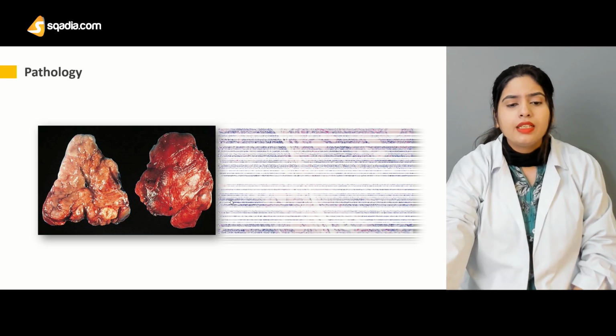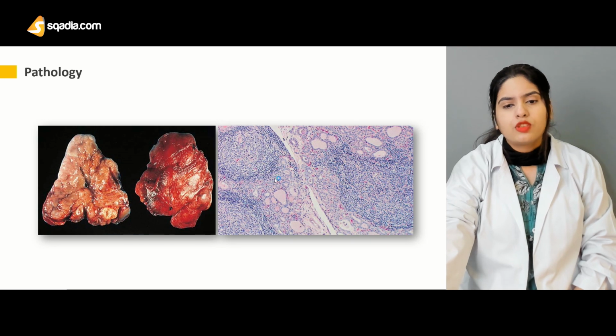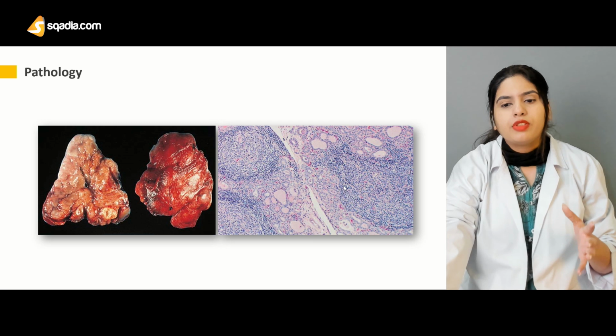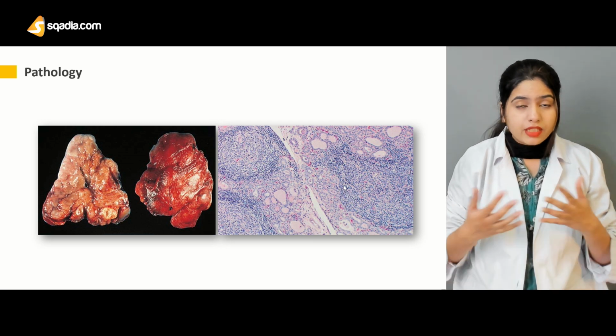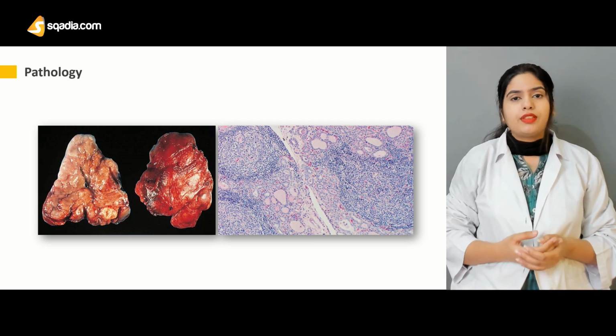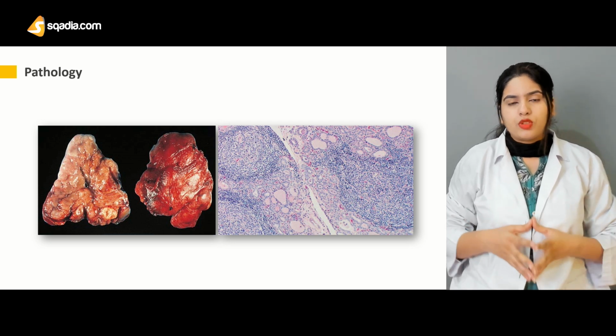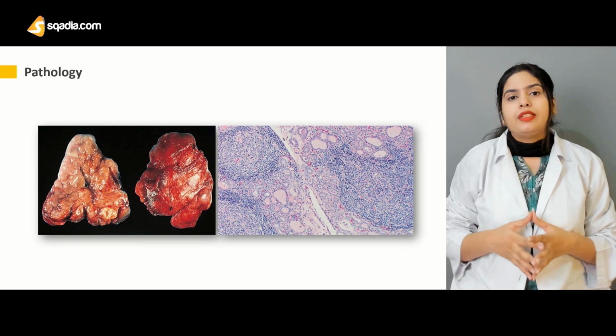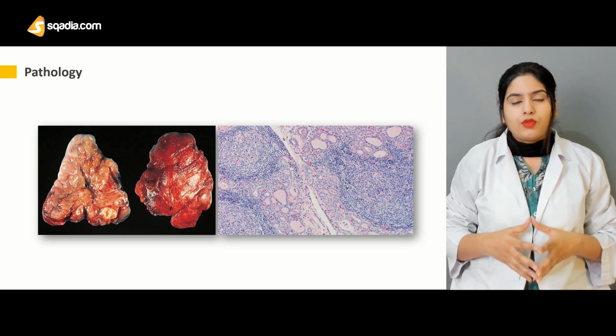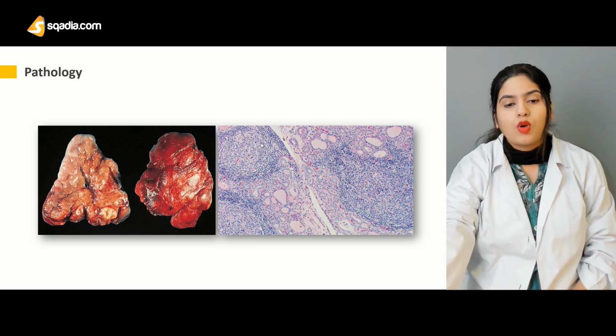And if you look at the microscopic features of Hashimoto's thyroiditis, here you can appreciate a lot of inflammatory infiltrate, like plasma cells, B cells, and other inflammatory cells in the patient suffering from Hashimoto's thyroiditis. Moreover, there is atrophy of the cell. The follicular cells die, and atrophy is more prominent in the patient suffering from Hashimoto's thyroiditis.